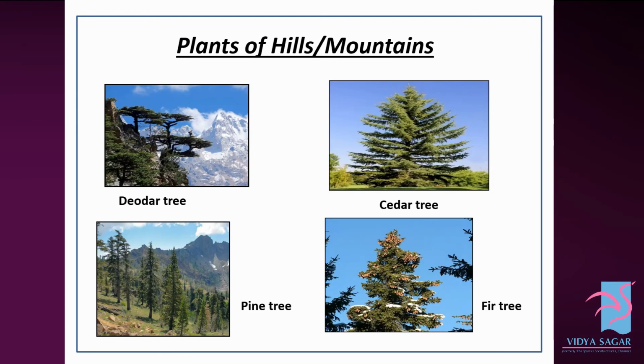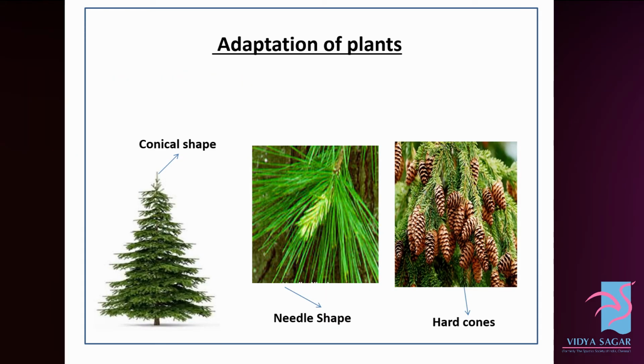Now look at the deodar tree, cedar tree, pine tree and fir tree. All of them are tall, they are conical in shape, they are flowerless. The adaptations of plants in hills are: they are conical in shape and the leaves are needle-shaped and covered with a waxy coating which prevents snow deposit. Here, they have hard cones instead of flowers. These cones enclose seeds to protect them.